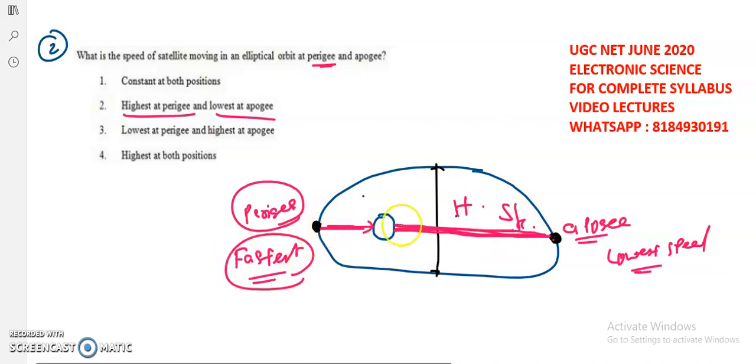Okay, as per the major axis only. So it is the concept regarding this apogee and perigee, and the corresponding satellite speed at both these two positions in the elliptical orbit. So here the correct option to this second question is the second option as per this explanation.